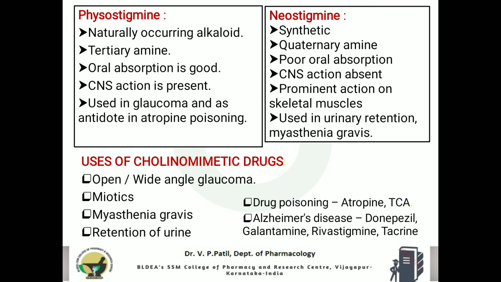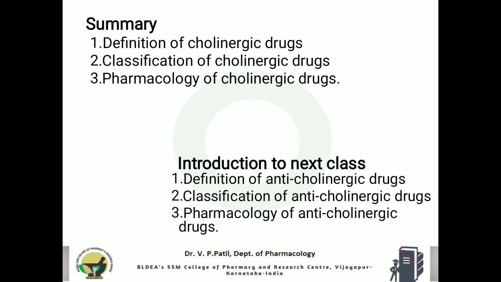Okay, in Alzheimer's disease also these drugs are used, especially donepezil, galantamine, rivastigmine, tacrine. So these drugs are used in the treatment of Alzheimer's disease. Okay, so that completes the cholinergic drugs. Any doubt?